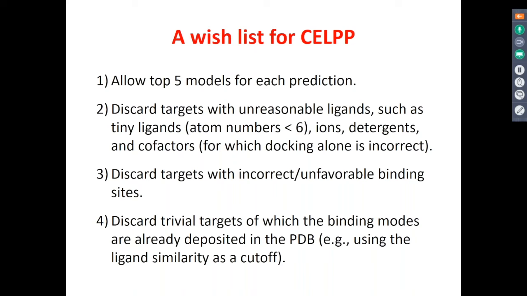Another thing we noticed is that occasionally there are trivial targets, where the ligands are identical and the proteins are almost identical, maybe with a few mutations. So if you could check the similarity of the ligand and the sequence similarity of the protein, then we could get rid of these.